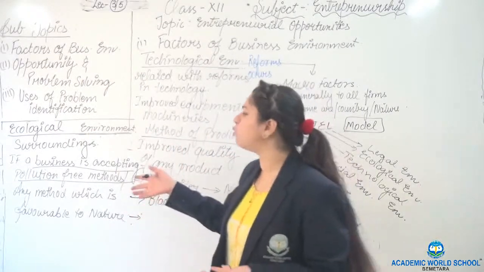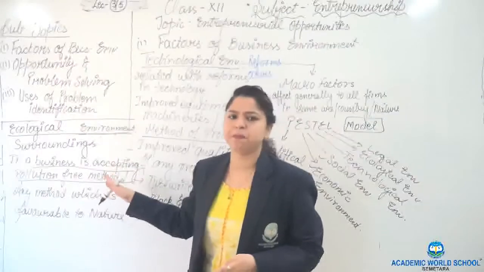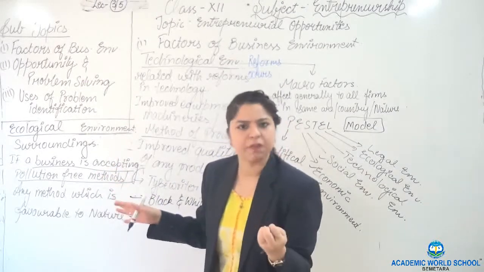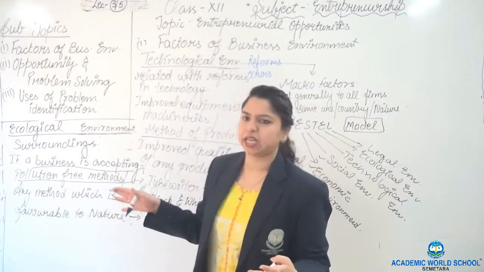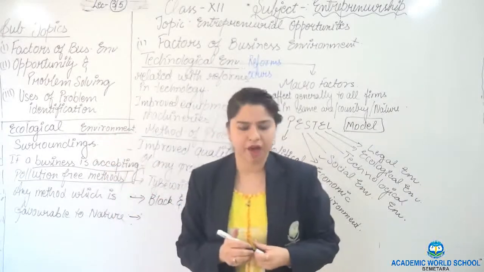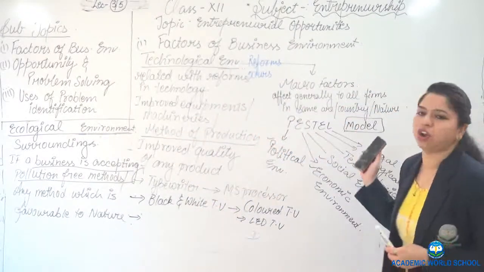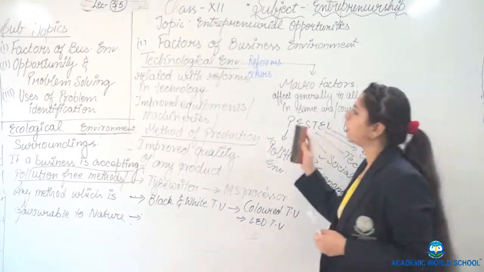There is nothing much to elaborate. This is very simple. Whenever we think about society and accept any method, we do something for society, it is known as the ecological environment. Okay. Next, I hope you have written this ecological environment. Now we are coming to another one.